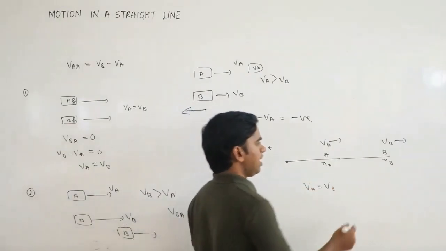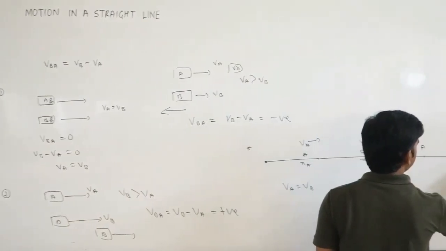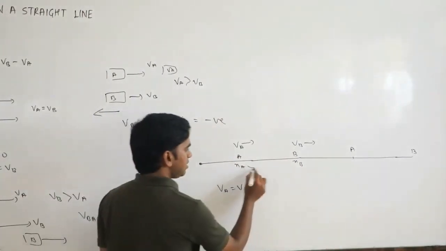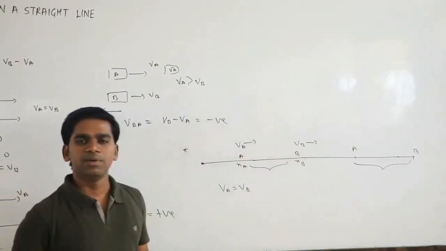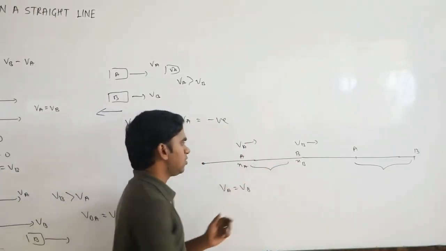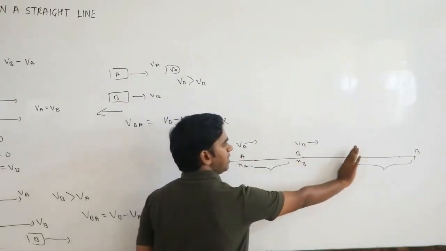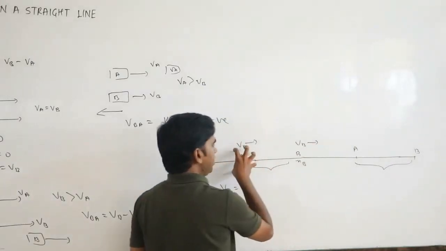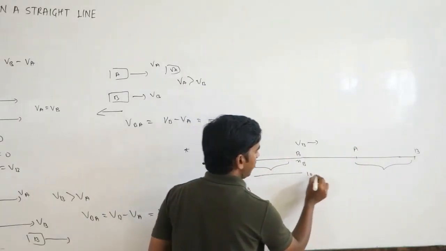after some time what will happen? Your A will come here, B will come here. Okay. But this distance remains the same. Why? Because this is moving 10 meter in 1 second, and this is also moving 10 meter in 1 second. In 1 second this object comes here, in 1 second this object comes here. Both have traveled 10 meter.